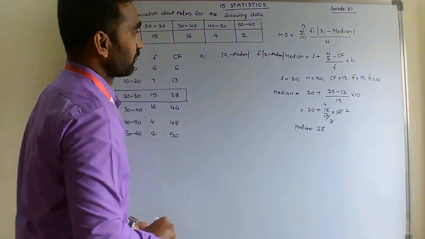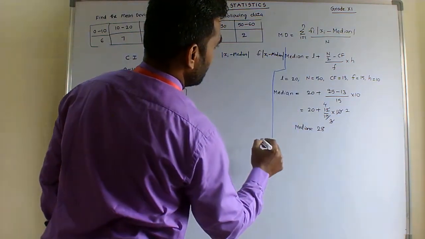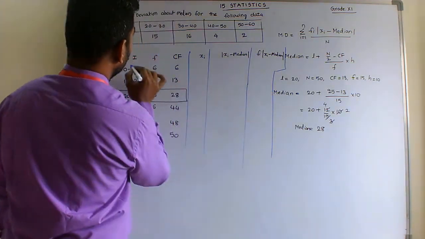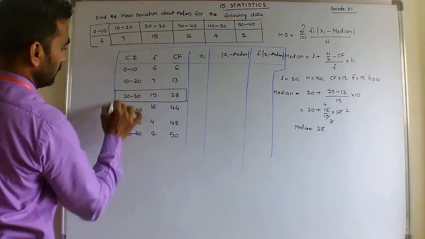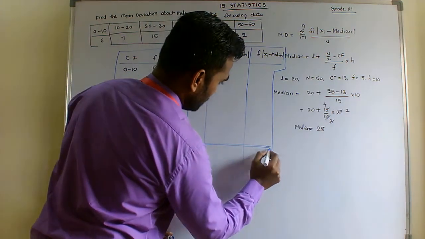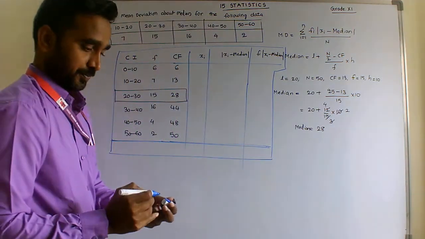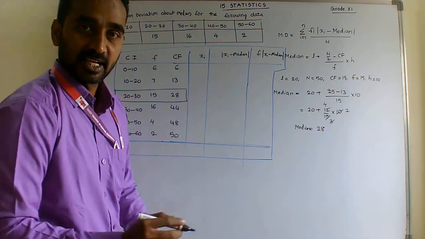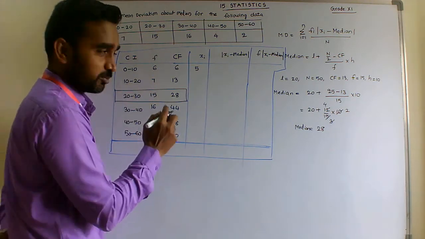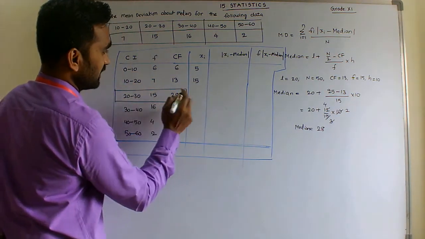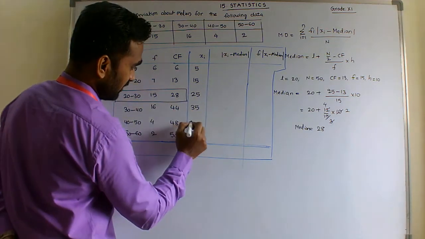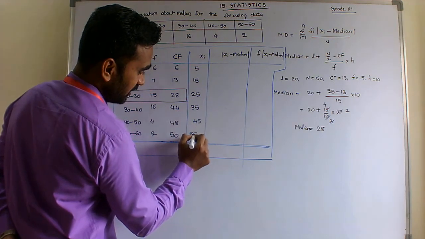Yes, students, first is xi, the class mark. 0 plus 10 by 2 is 5, 10 plus 20, 30 by 2 is 15, 20 plus 30, 50 by 2 is 25, 30 plus 40, 70 by 2 is 35, 40 plus 50, 90 by 2 is 45, and 110 by 2 is 55.